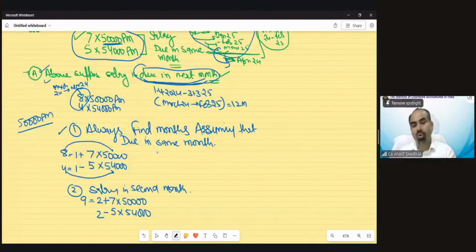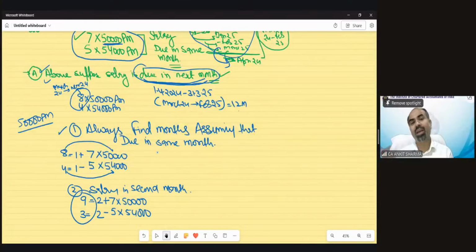Understood? So if there's a range salary, it's my advice, always calculate your basic salary assuming that it is due in the same month. Whether the question says it's due in the same month or next month, nothing to worry. Just solve it mathematically as per how many months salary has been due, assuming that it has been due in the same month.